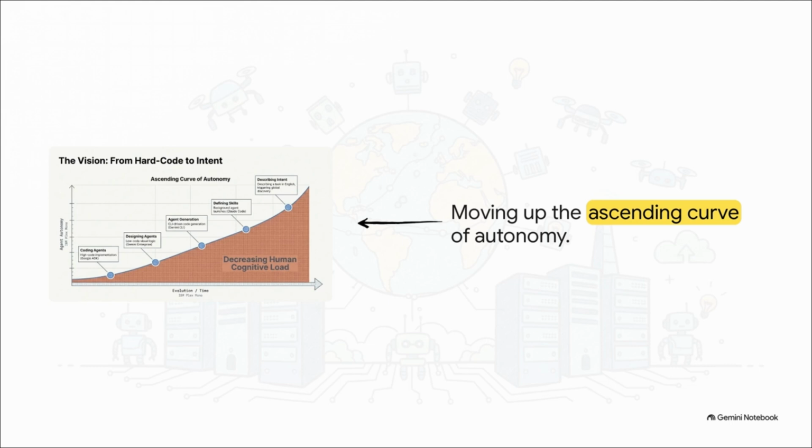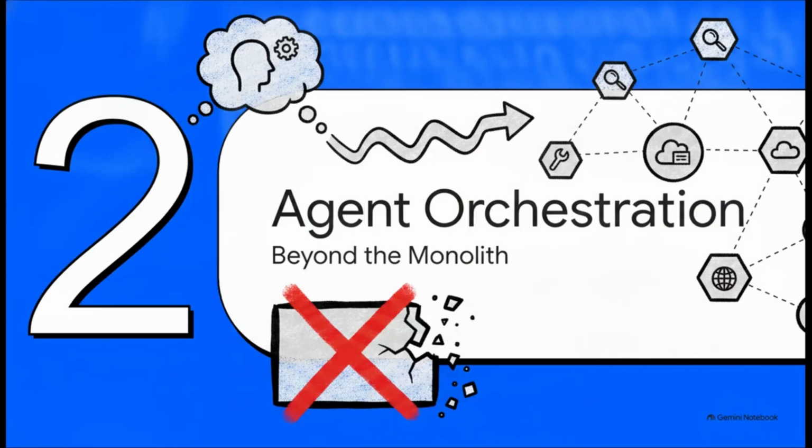So what does that mean? Basically, we're shifting away from writing explicit, high-code logic line by line, all the way to simply orchestrating autonomous human intent. The cognitive burden, the real heavy lifting, is shifting entirely from you, the human developer, straight down to the underlying infrastructure. Which brings us to Section 2. Intent-first agent orchestration, moving beyond the monolith.